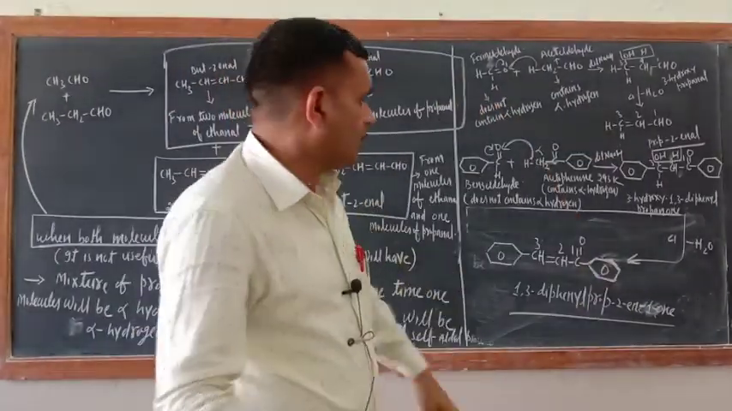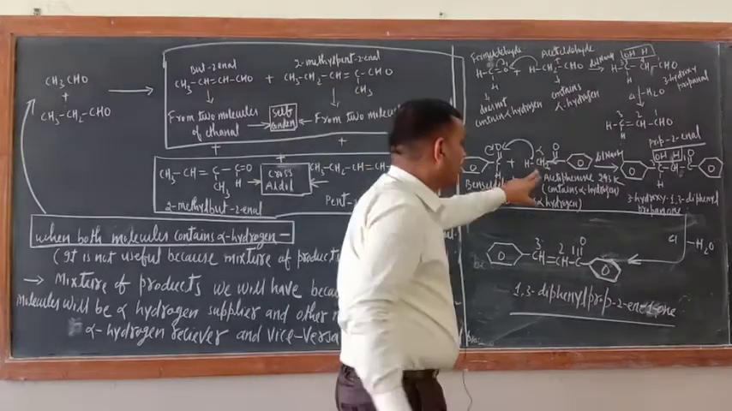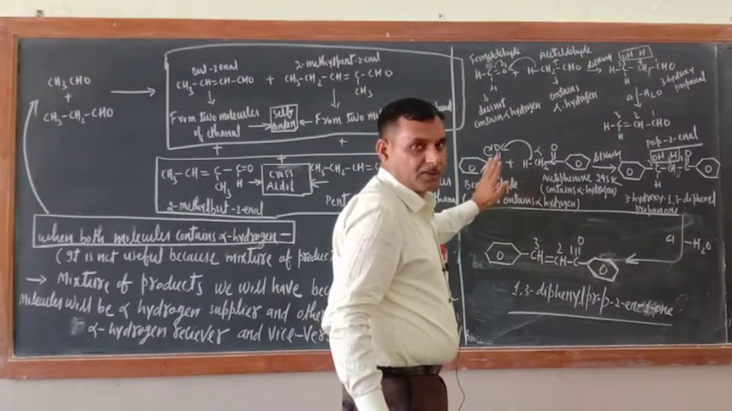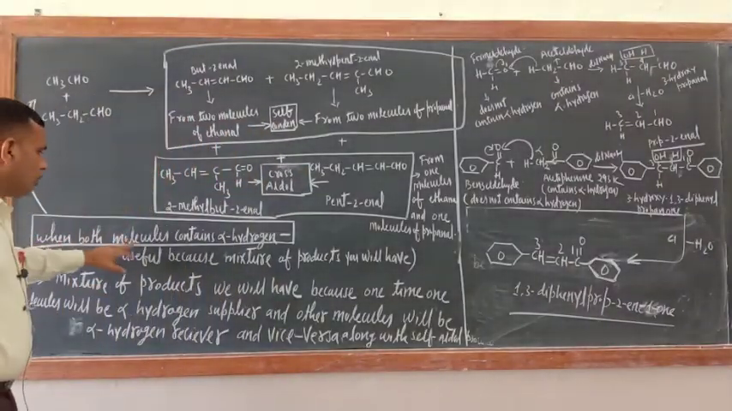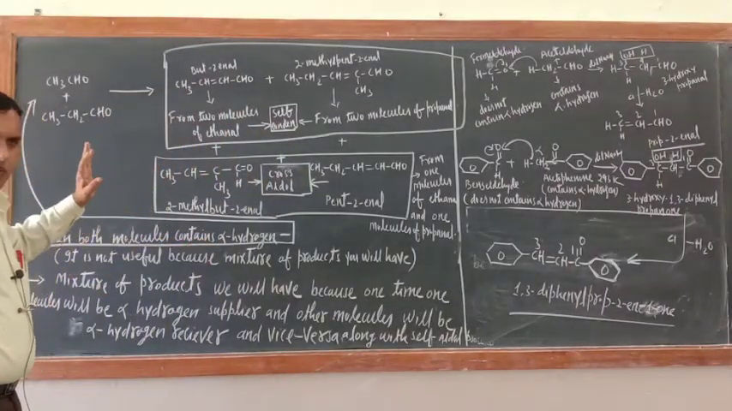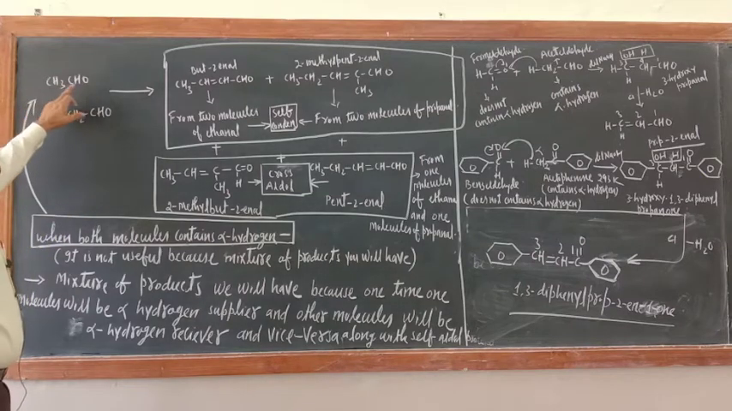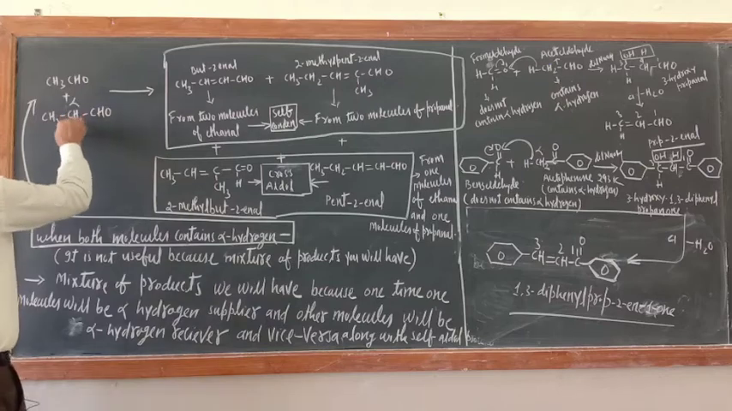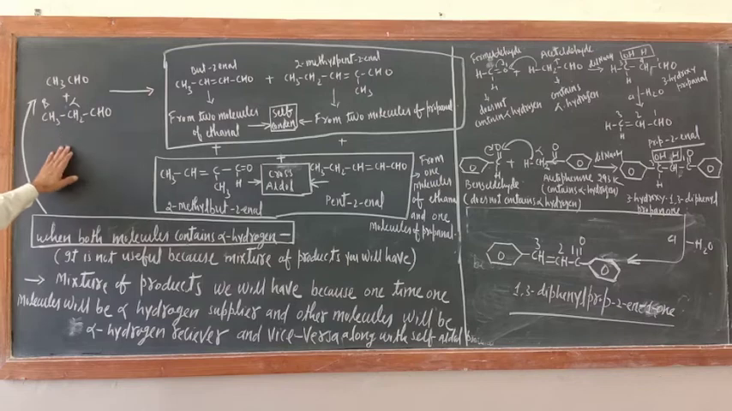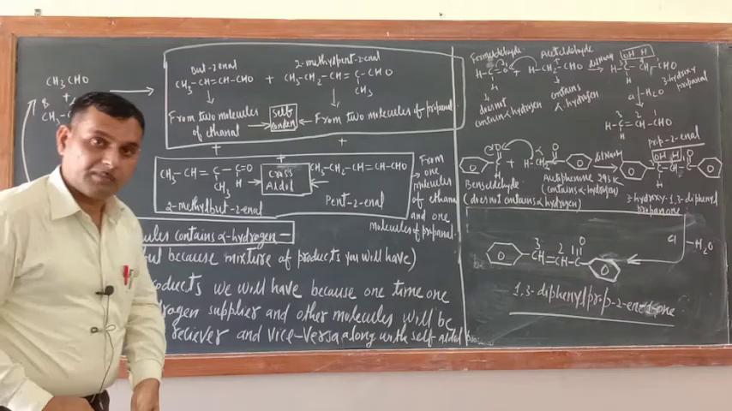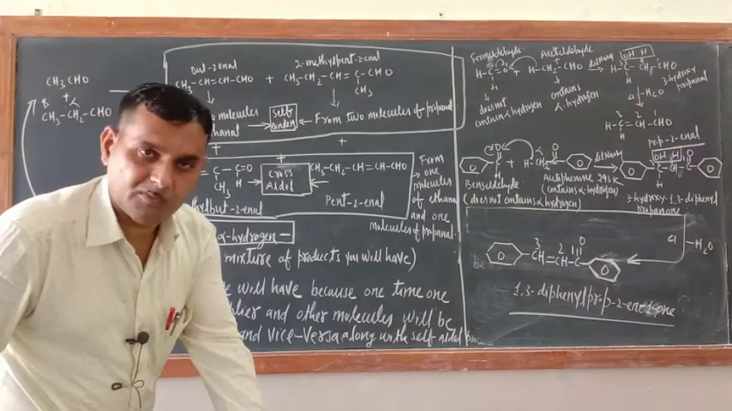So now this is the product when only one molecule has the alpha hydrogen, the other does not. Now try to understand. Come back here. When both molecules contain alpha hydrogen, okay, just see here. CH3CHO, this is also containing alpha hydrogen, and CH3CH2CHO, this is ethanal, this is propanal. Now here also this is the alpha carbon atom. So alpha hydrogen is there in both. Both are containing alpha hydrogen.